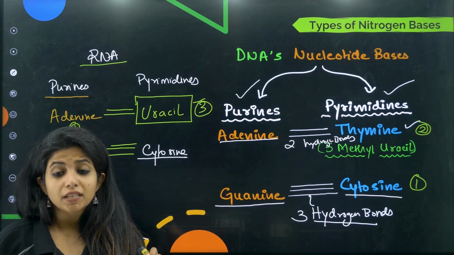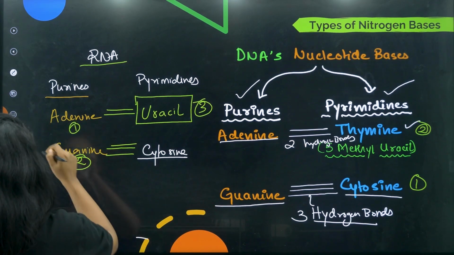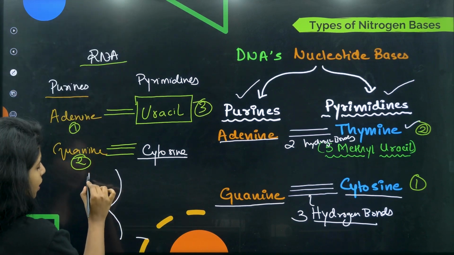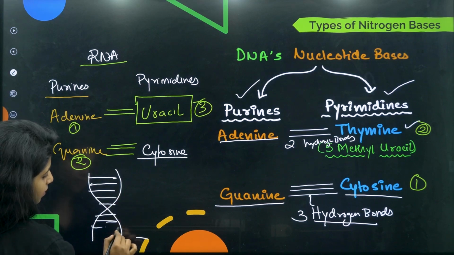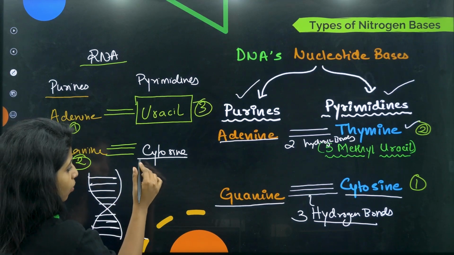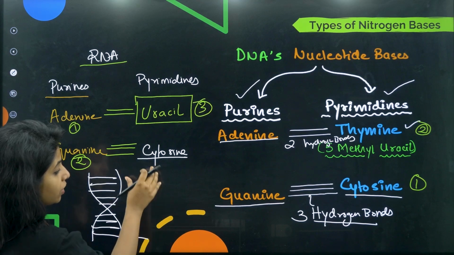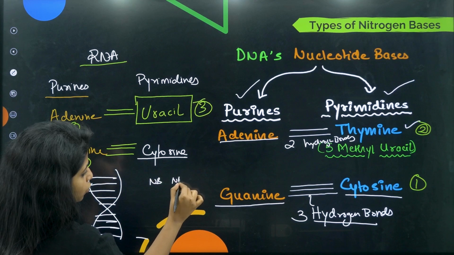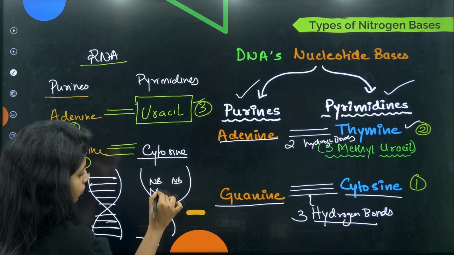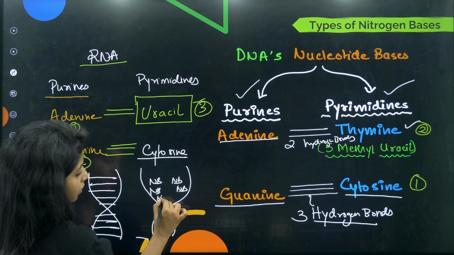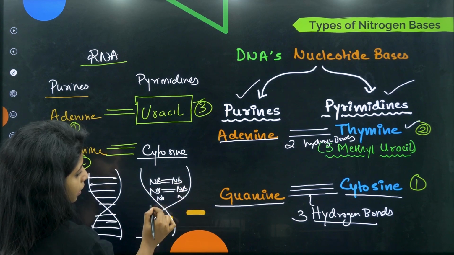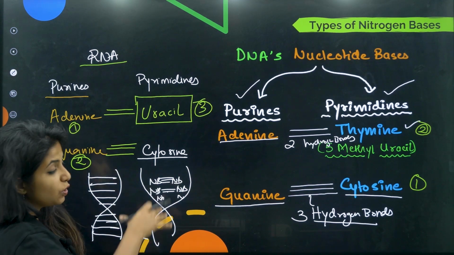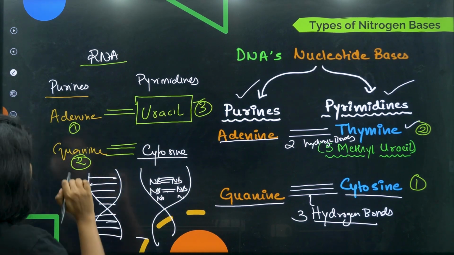Now, I wanted to tell something very important. If you talk about DNA, the sugar that you see in the nucleoside is all arranged, and there will be nucleotides, so a nitrogen base over here and a nitrogen base over here, similarly another pair, and these bond. If it is guanine and cytosine, there will be 3 bonds. If it is adenine and thymine, they will have 2 bonds. In the case of DNA, this is a very important piece of information.